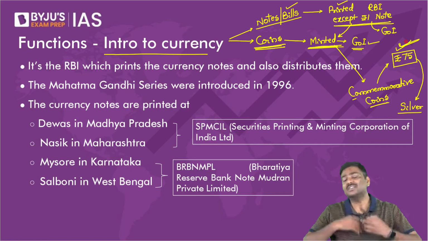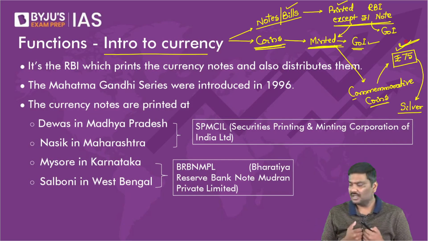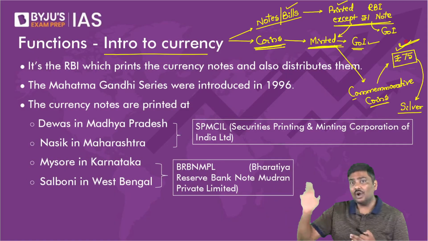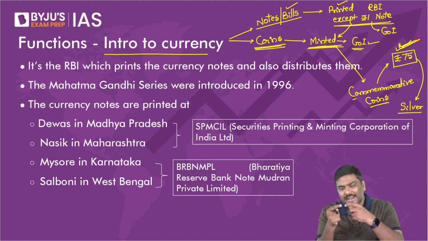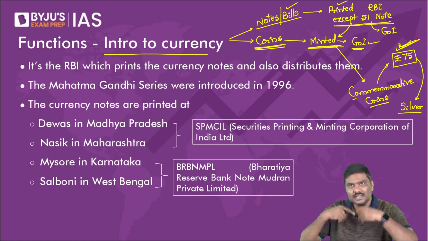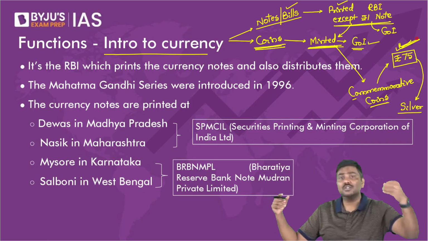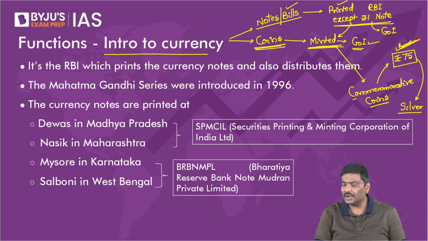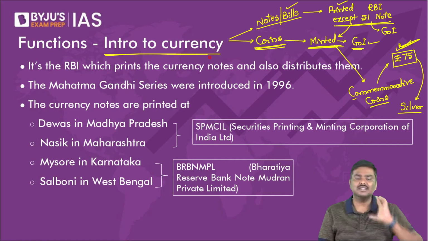All the coins are not for circulation purposes. Some of the coins are for commemorative purposes. Especially some of these commemorative coins will have a very, very high value, right? Not the face value. Face value is what is printed on the coin, 75 rupees. But the intrinsic value of the coin will be much, much higher. Hence, these are auctioned, sold at very high prices. It could be sold at 5,000 rupees, it could be sold at 10,000 rupees, like this. Okay. So these are certain important points regarding currency notes and currency coins.